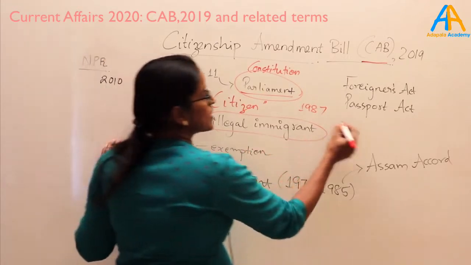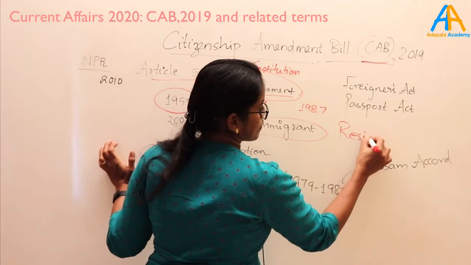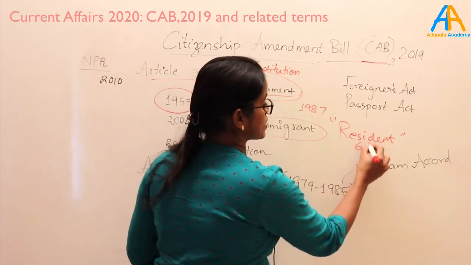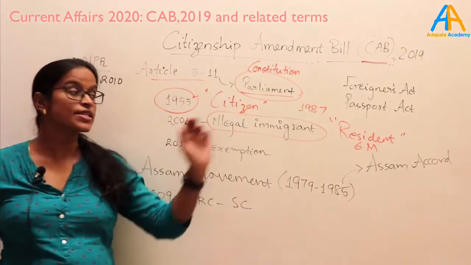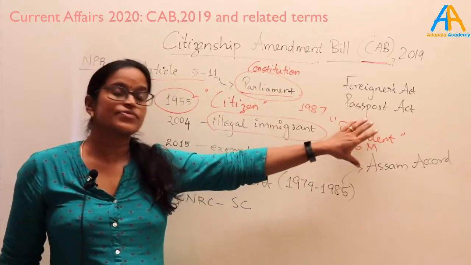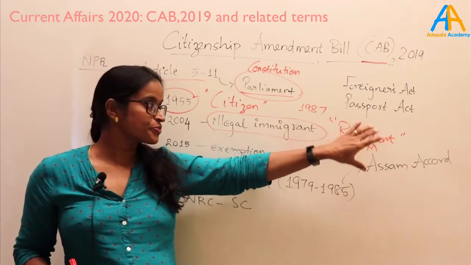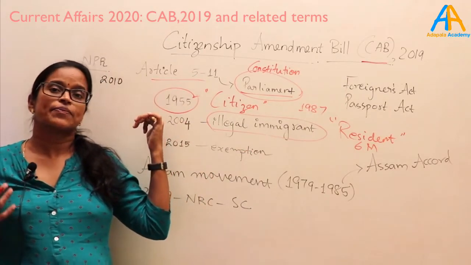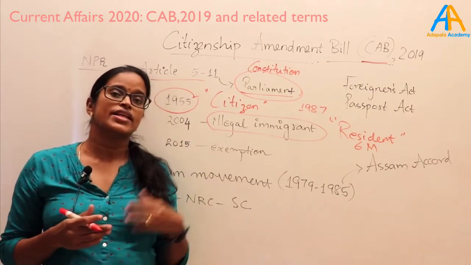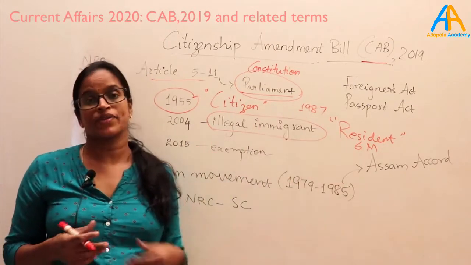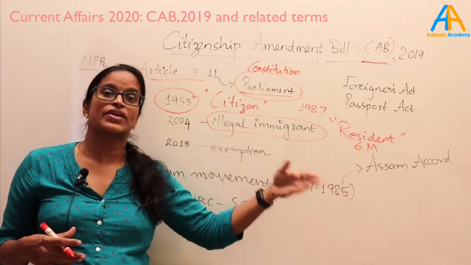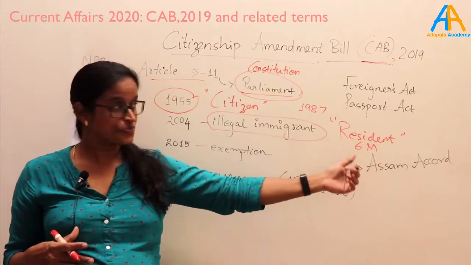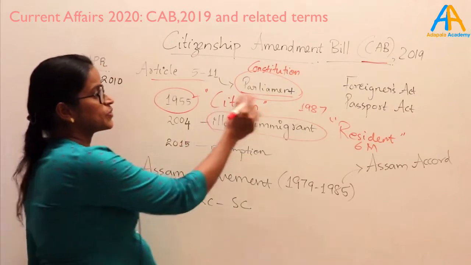So here is the difference between a citizen and a resident. Resident can be any person who is residing in that area for more than 6 months. That is the only criteria. It doesn't mean that he is a citizen. So many foreigners will be residing in India, but they may not be citizen. Whenever we are undertaking census and all, you would have seen if that person has come to your home for enumeration, they will just see who are all present at that time. They don't go to the background, where is their birthplace, where are they from, but it is simply an updation of the residence who is residing there. That is the difference between these two terms.